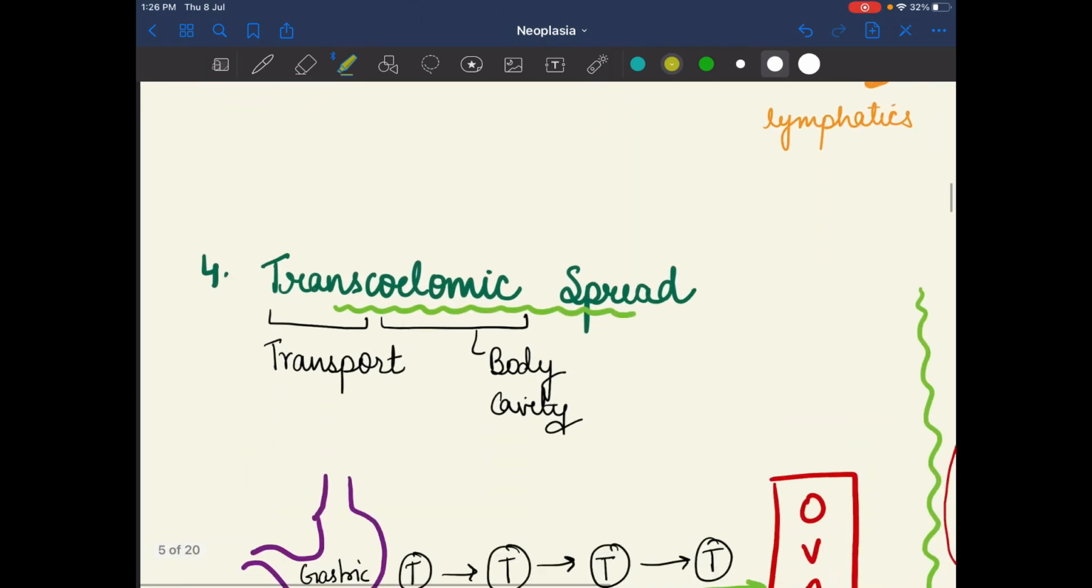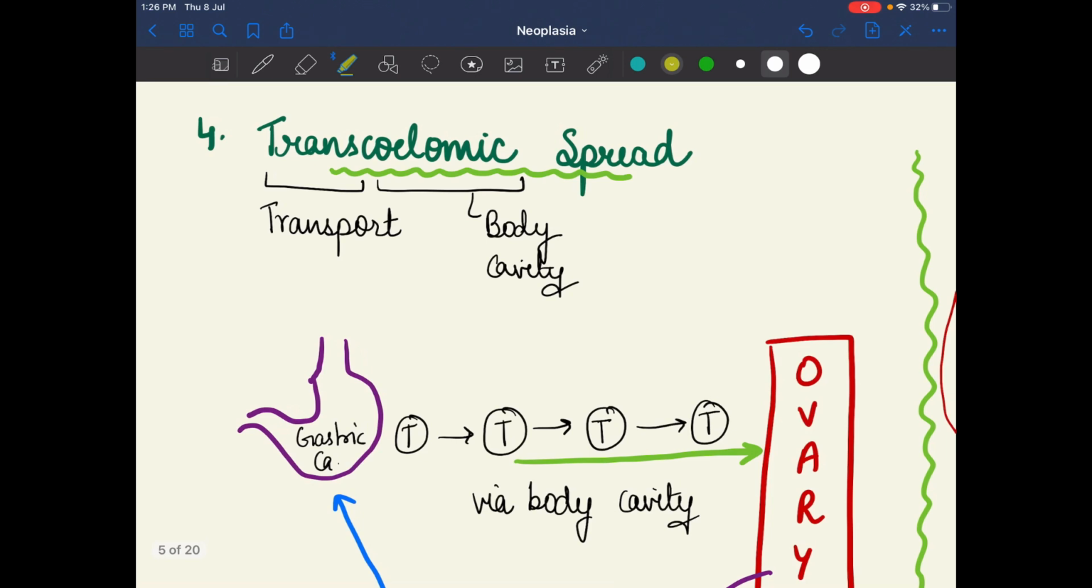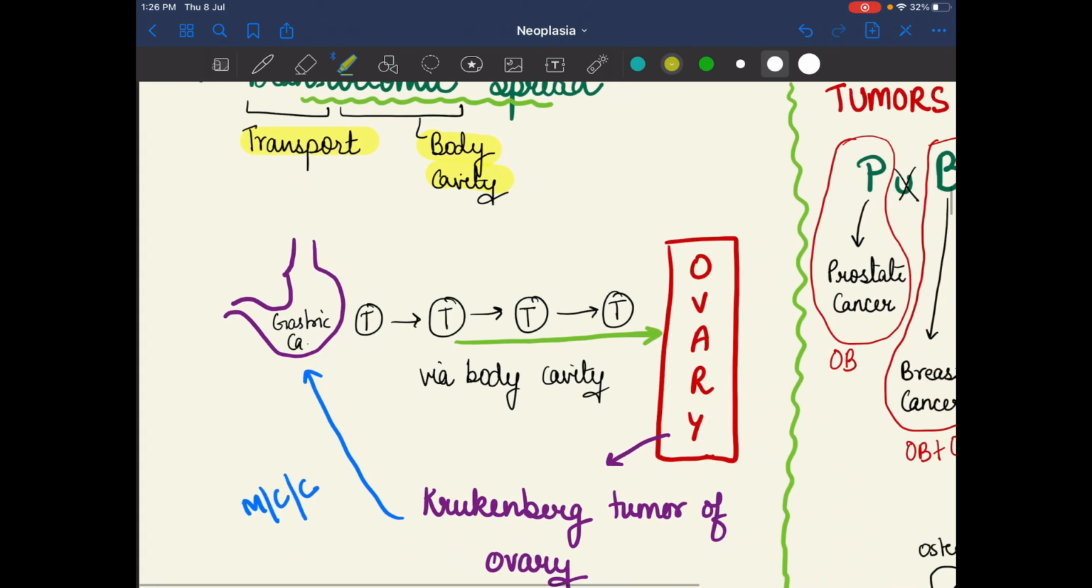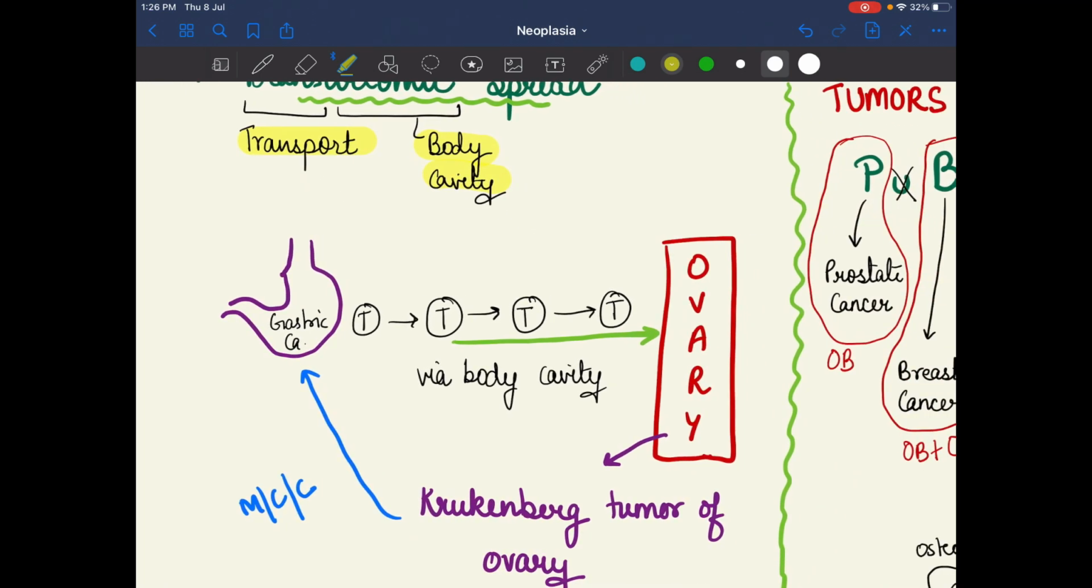Next one is the transcoelomic spread. In transcoelomic spread, trans means transport and coelomic means body cavity, so the tumor transfers from the body cavity to another organ. The example for this is the Krukenberg tumor of the ovary: basically the cancer is present in the stomach, but through the body cavity it reaches the ovary. This is known as the Krukenberg tumor of the ovary because the tumor transfers via the body cavity. This is the example of transcoelomic spread.